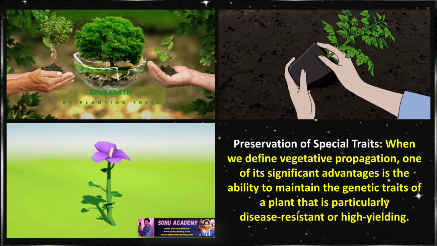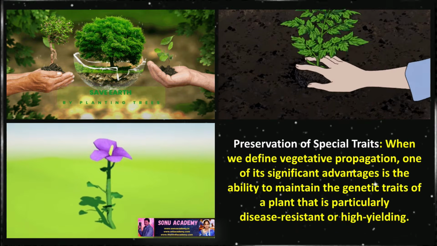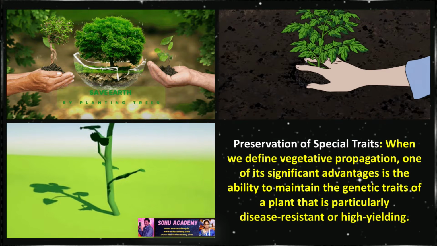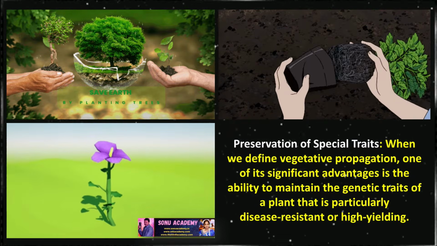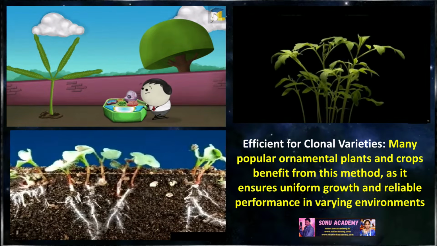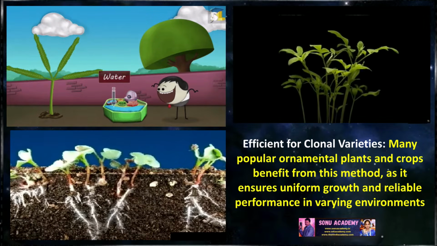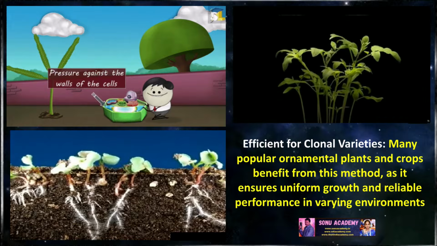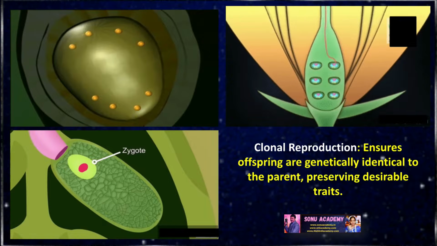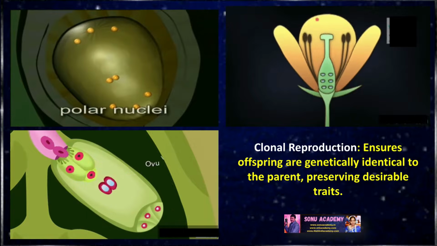Preservation of special traits. When we define vegetative propagation, one of its significant advantages is the ability to maintain the genetic traits of a plant that is particularly disease resistant or high yielding. Efficient for clonal varieties. Many popular ornamental plants and crops benefit from this method as it ensures uniform growth and reliable performance in varying environments. Clonal reproduction ensures offspring are genetically identical to the parent, preserving desirable traits.